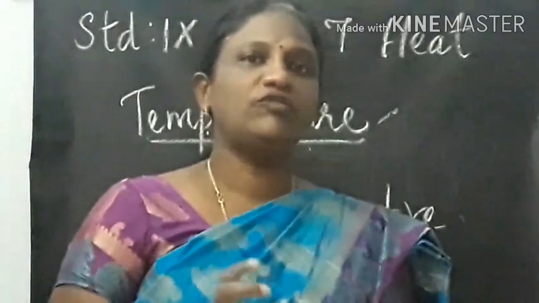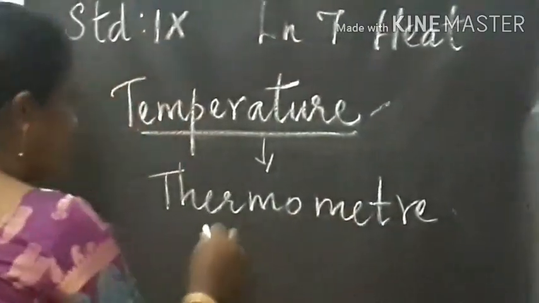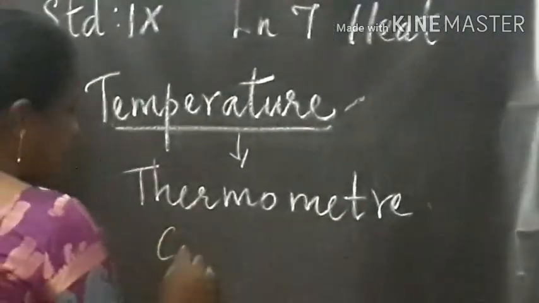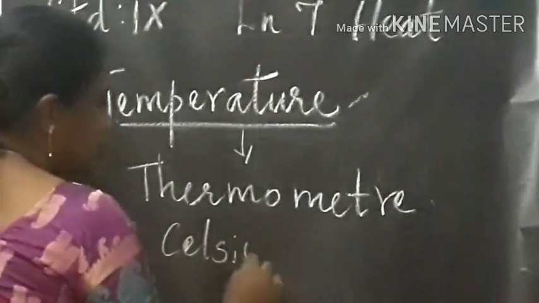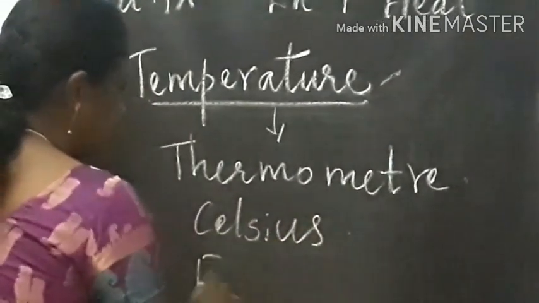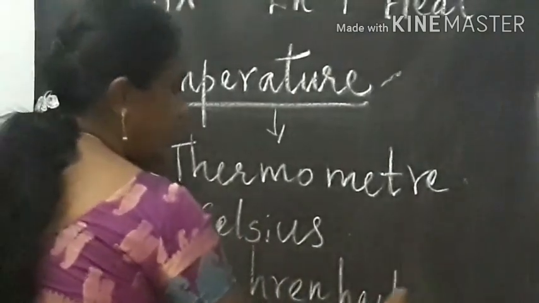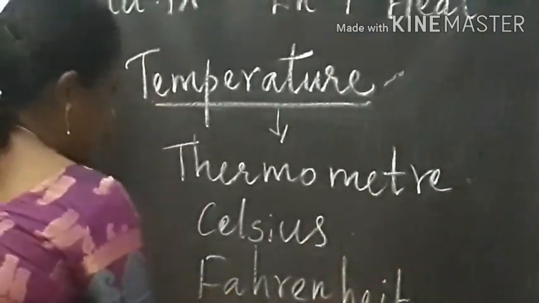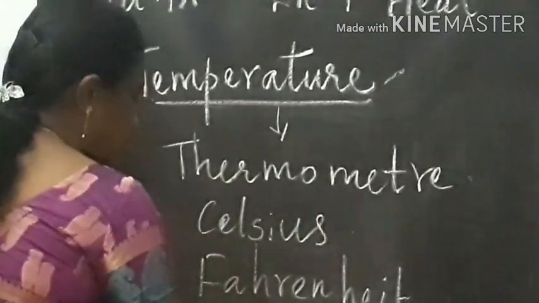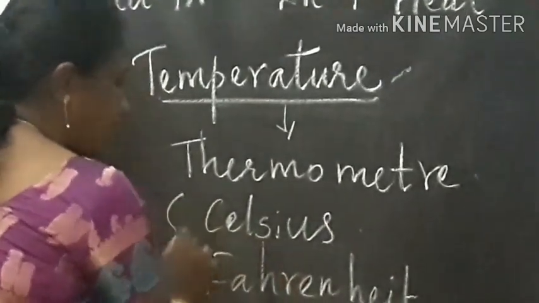So there are three different scales. What are they? They are the Celsius scale, Fahrenheit scale and Kelvin scale.